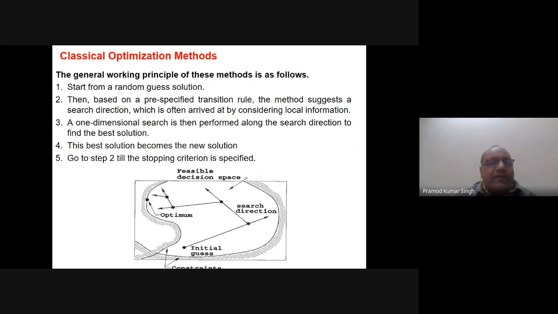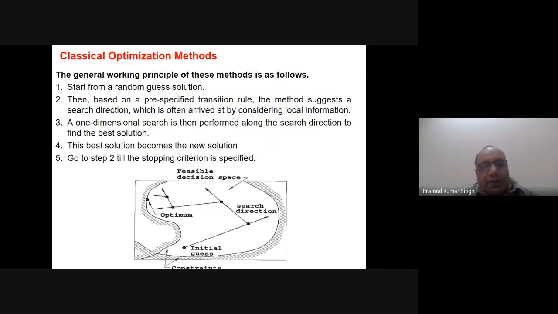So what are the classical optimization methods, and what is the basic philosophy? I'm just generalizing it here. Obviously, you may be more expert in solving classical optimization problems using the algorithms that we discuss in operations research. This is a very general description for those who are not in this field, of the basic principle of optimization methods. Classical means the mathematical methods, or deterministic in some sense.